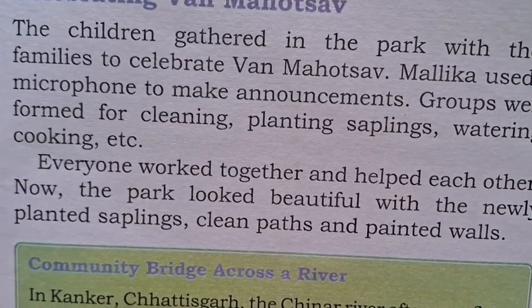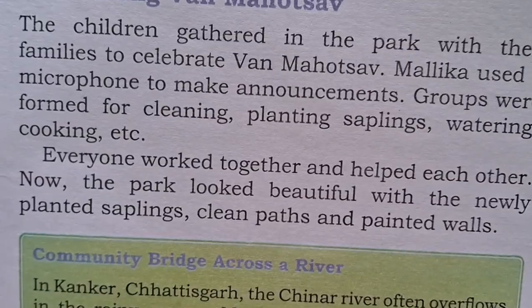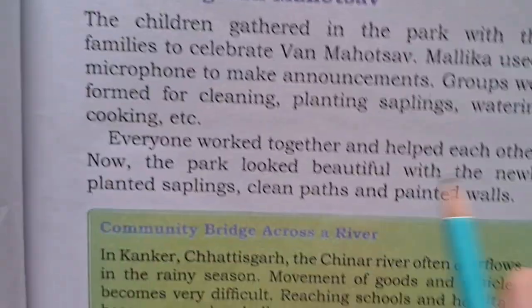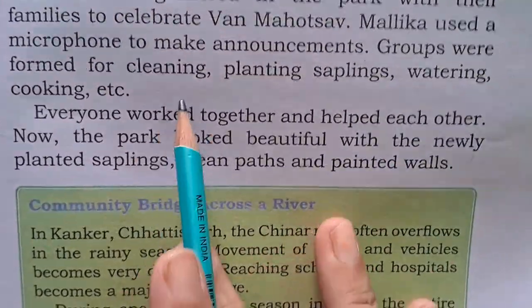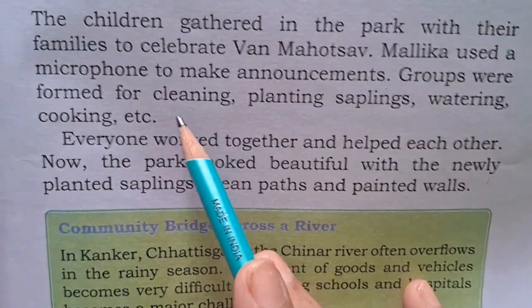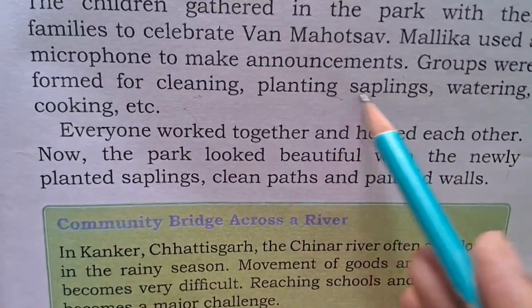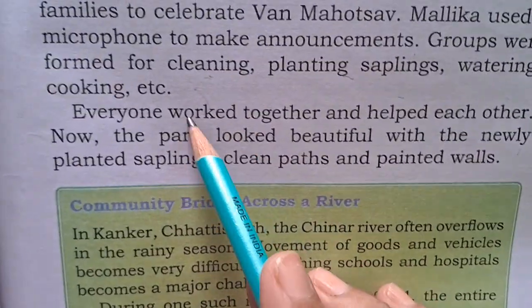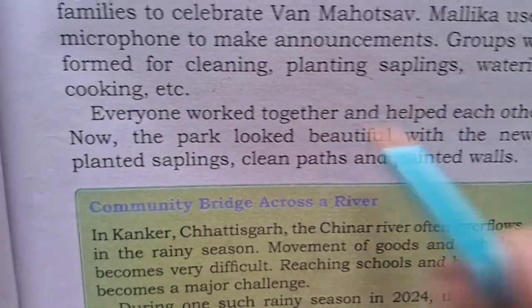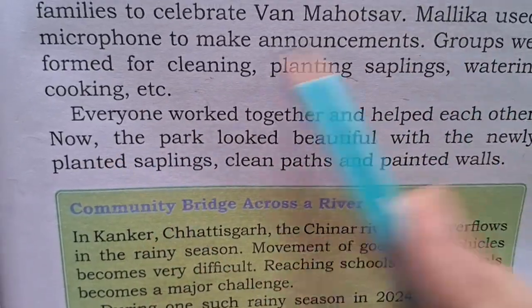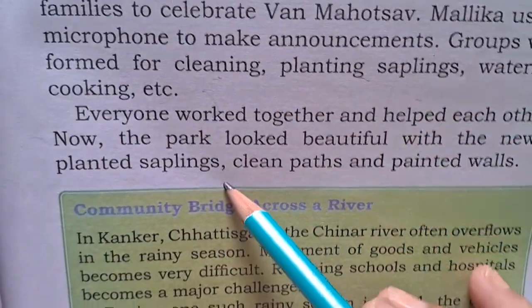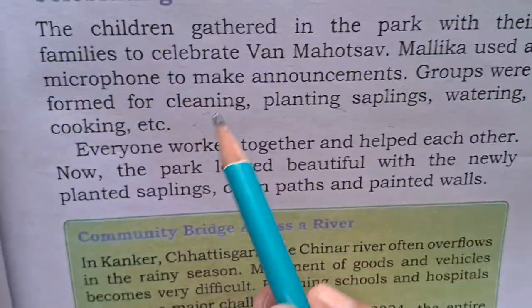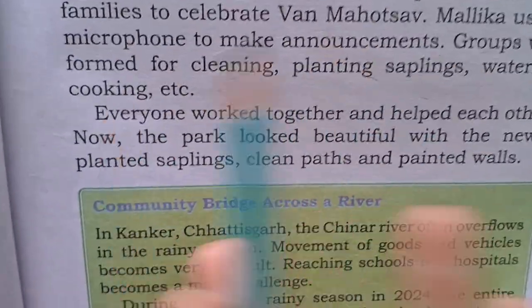Groups were formed for cleaning, planting, supplying, watering and cooking. Okay, now she announced that they can make a group. One group for cleaning, one group for planting, one for saplings and watering, cooking, everything. Everyone works together and helps each other. Now they distribute the work and make the groups. Everyone is working together, especially with the planning and the group work.